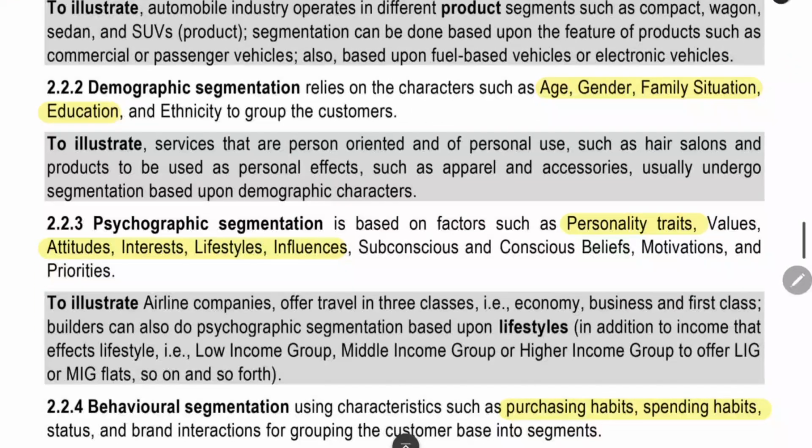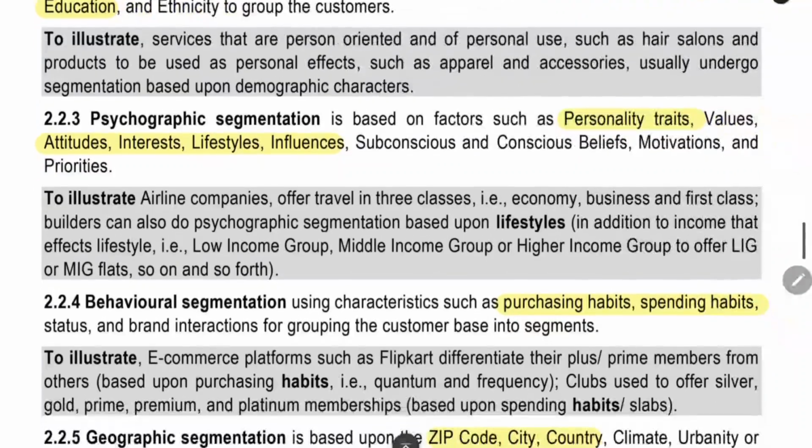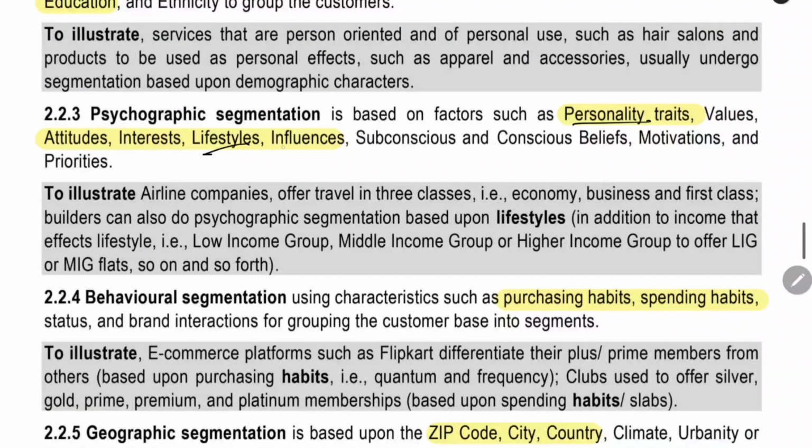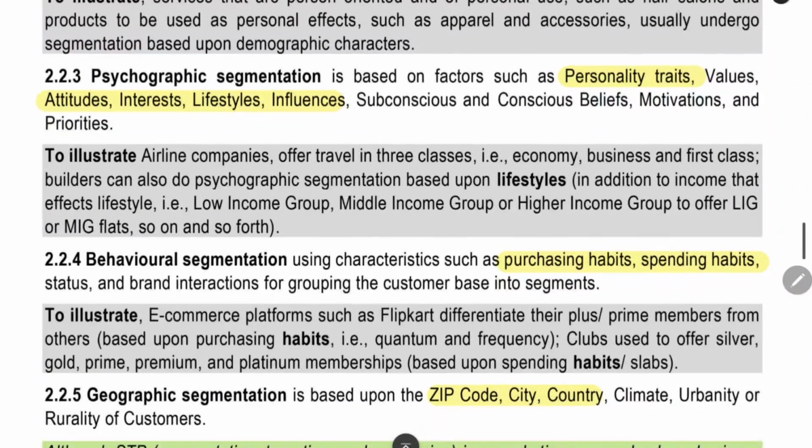Next is demographic segmentation. You can create segments of customers based on age and gender. Then psychographic segmentation, meaning you can use factors like personality traits, lifestyle, and influence. For example, airlines have economy class, business class, and one more class if required. That will be based on lifestyle. The economic power of the people plays a role here. The person who has a high economic advantage will fly in business class. If he has a low economic level, he will fly in economy class.